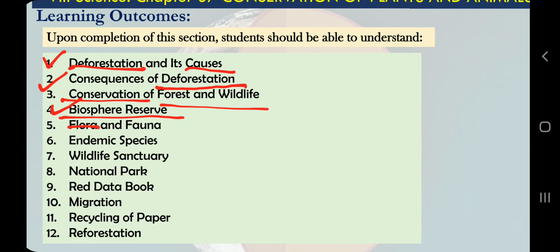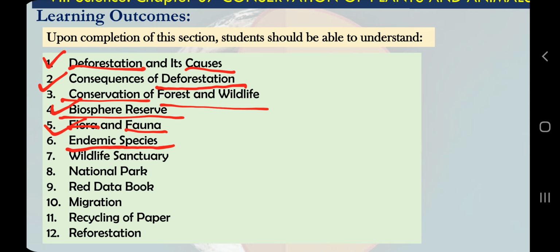Flora and fauna, these are two terms which we are going to learn. Flora simply means plants, fauna means animals of a particular geographical area. So if we are talking about plants of Jamnagar, plants of Gujarat, plants of Rajasthan, or all plants of Haryana, then it is called flora of Haryana, and all animals of Haryana, fauna of Haryana. All animals of Jamnagar, fauna of Jamnagar, flora of Jamnagar, all plants of Jamnagar. So for a particular geographical area, if we are talking about all plants, it is called flora, and if we are talking about all animals, it is called fauna.